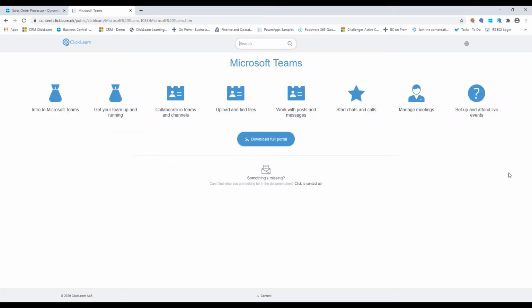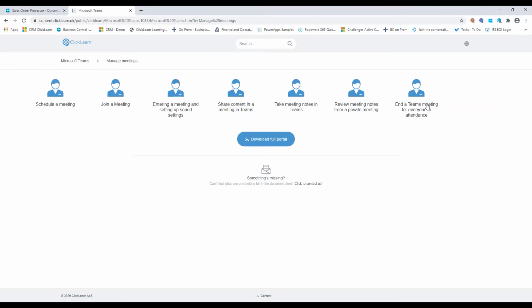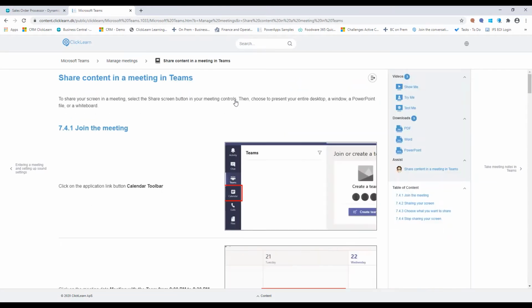Now this learning portal is created with 8 different groups. So I divided my recordings up in 8 categories, and within these 8 categories, I have created multiple recordings. Here, if we go into one of these, you can see a work instruction on how to share content in a meeting in Teams.